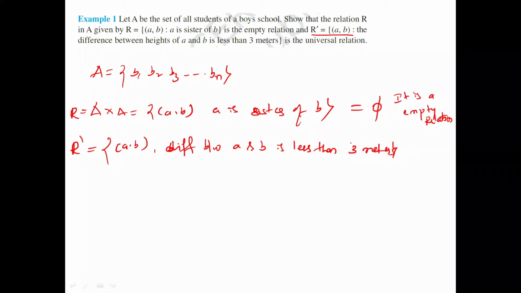Maybe 3 meters or more than 3 meters. Why? Because you can take any, for example, one person is 6 meters and another person is 4 meters height. The difference, it will exist in all the possible ways. So therefore, possibilities will be there for each element. Whatever the relation, all the possible elements we can take. So this one is called an inversal relation. Yes, all possible outcomes will come here in this R dash.